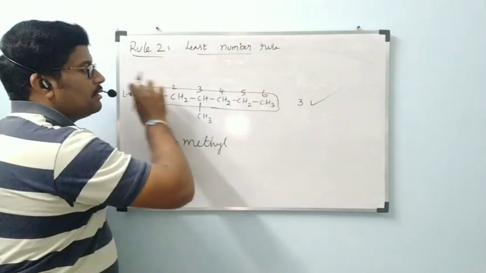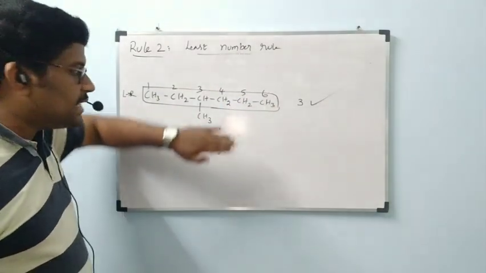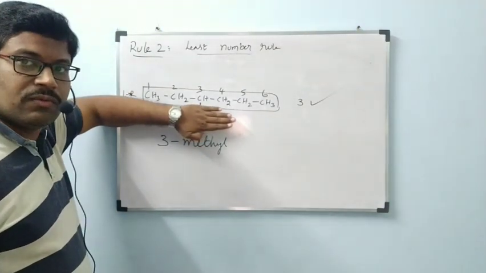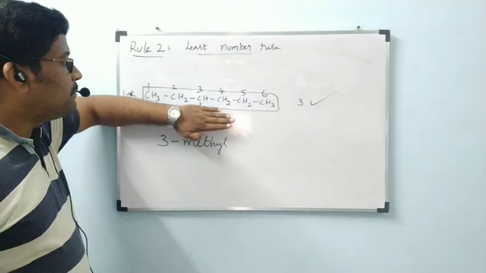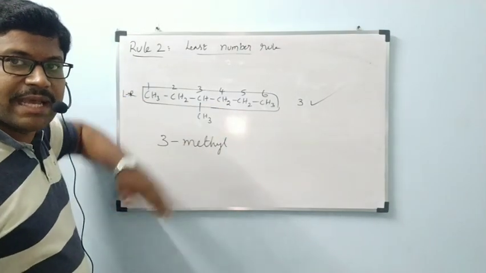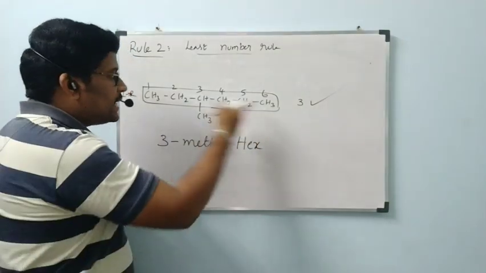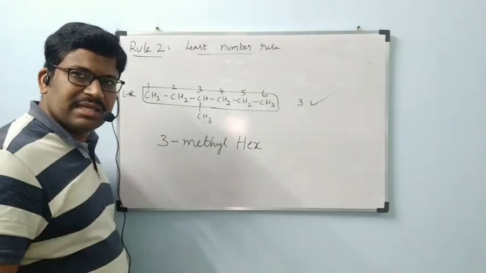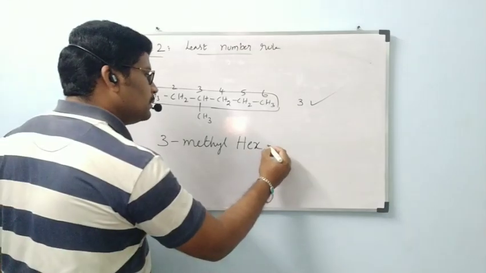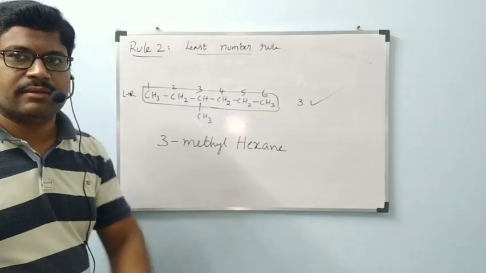Now coming to the parent chain. The parent chain contains how many carbons? Don't consider side chains while we are seeing the main name, the root word. Now we are coming to the root word. See all of you, in the parent chain, how many carbons do we have? 6 carbons. 6 carbons means what is the root word? Hex. Are any double bonds present? No, all are single bonds. If all are single bonds, what is the primary suffix? Ane. Name of the compound, 3-methyl-hexane.